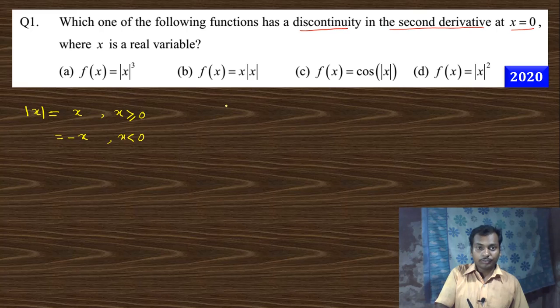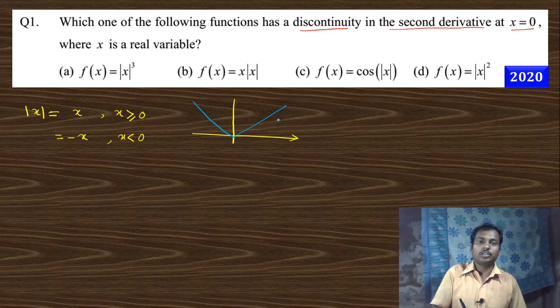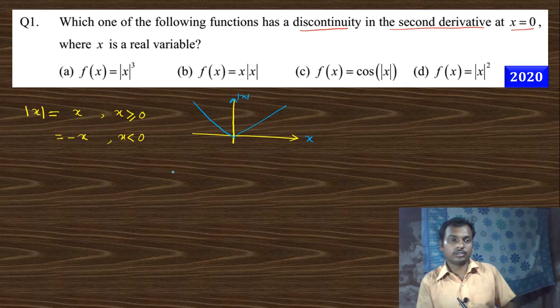If you want to draw the graph of this function, the graph should be like that. This is the positive portion and this is the negative portion. This is the graph of mod x, with x on this axis and mod x on the other, right?